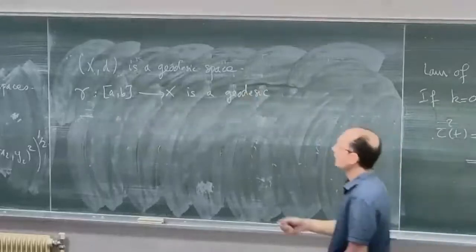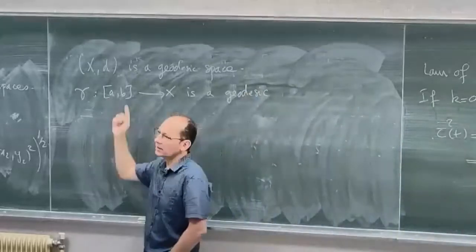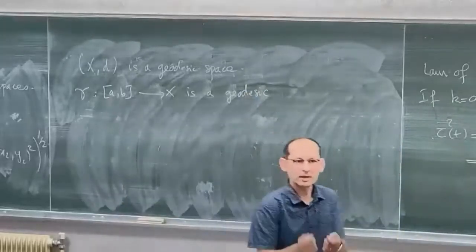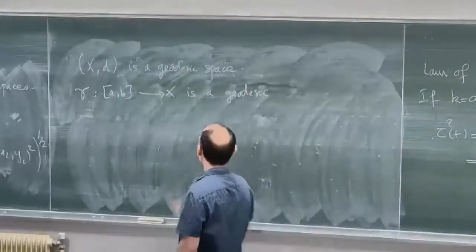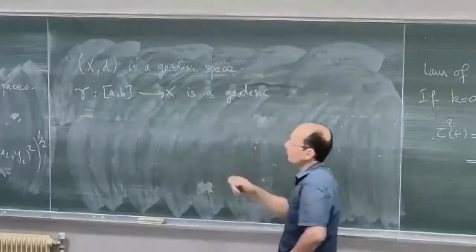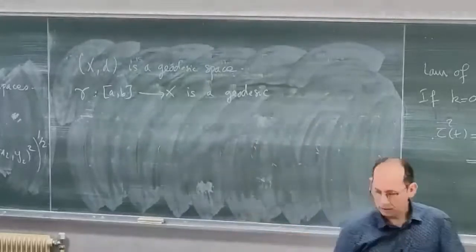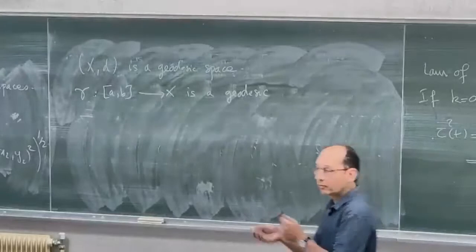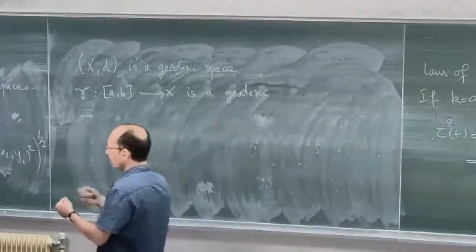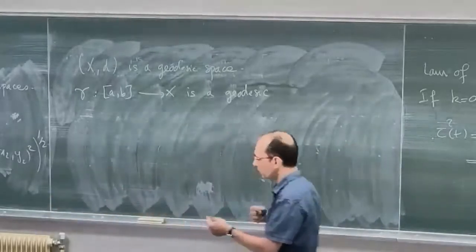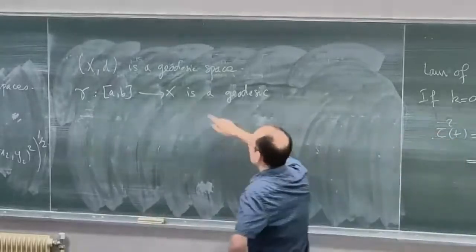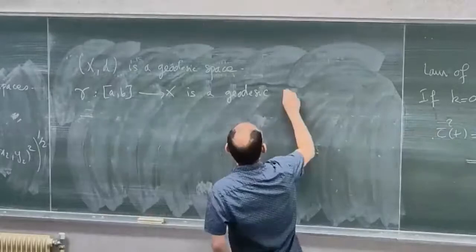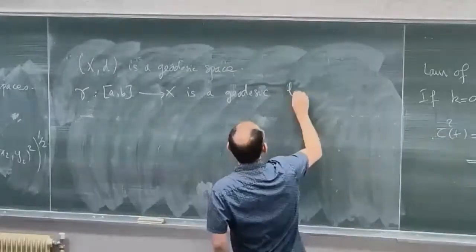It means that if you take S and T in AB, then the distance between gamma S and gamma T is the difference of T and S. And here we have to reparameterize all our geodesics on some fixed interval, for example, 0, 1. We do this just by multiplying the argument S by constants. And this is what we call a geodesic linearly parameterized.